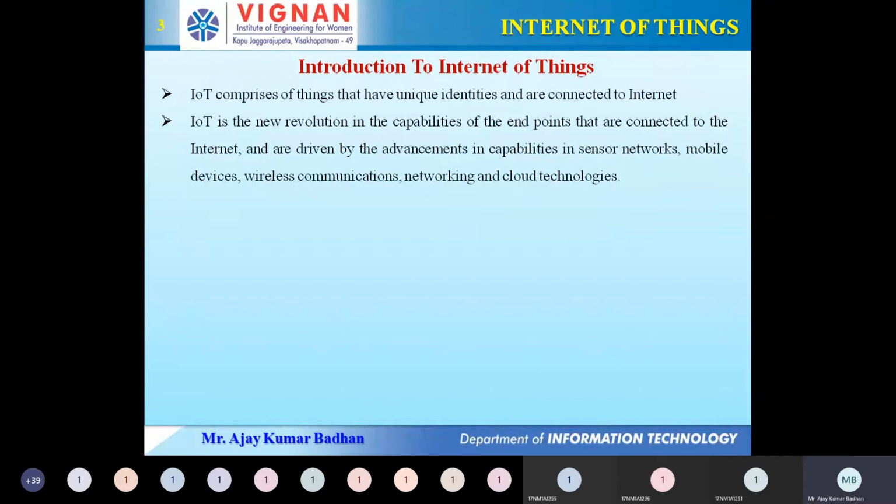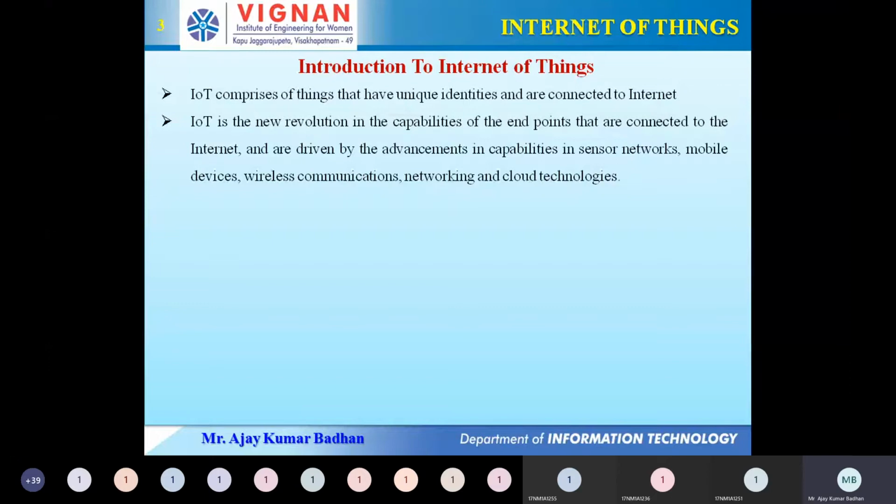What this device is going to do is identify the soil's moisture. Whatever moisture is present in the soil, it will keep on reading the data. Whenever it comes to know that the soil is dry, it will automatically switch on the irrigation pump and start filling water over that particular soil.